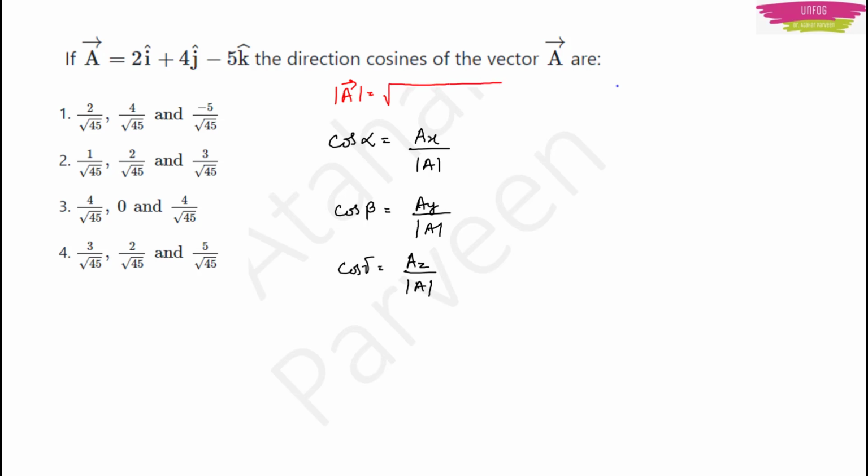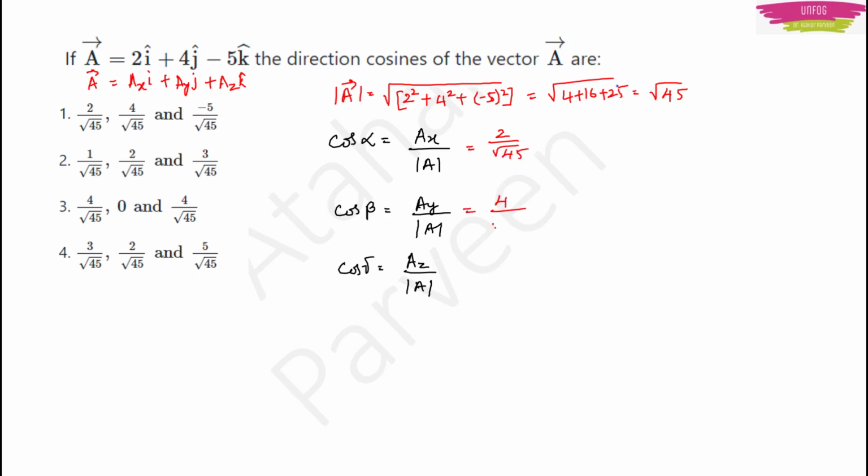It will be square root of all the i, j and k terms square, 2 square plus 4 square plus minus 5 square. This will be equal to square root of 4 plus 16 plus 25. This is equal to square root of 45. So just substitute the values. Here you can write this vector A as AXi plus AYj plus AZk. With this we can see that the value of AX is 2 upon root 45. Value of AY is 4 upon root 45. Value of AZ is minus 5 upon root 45.